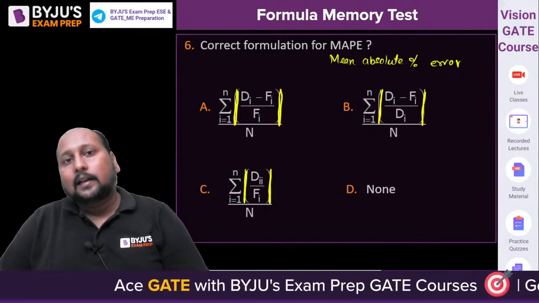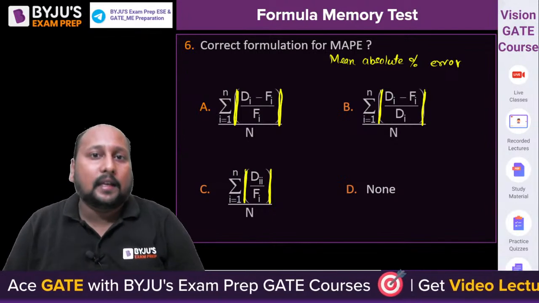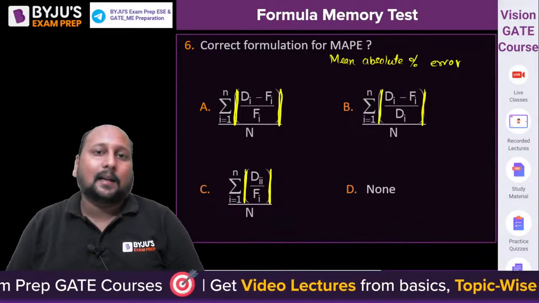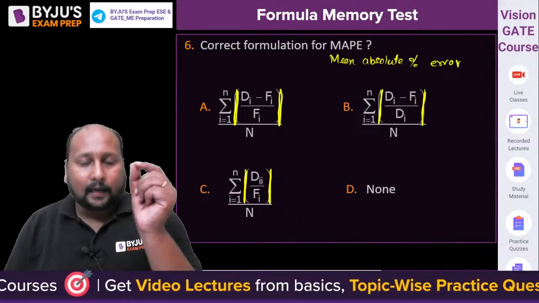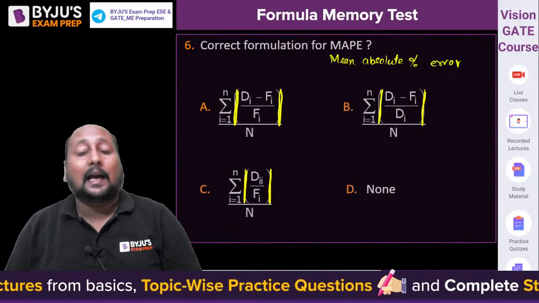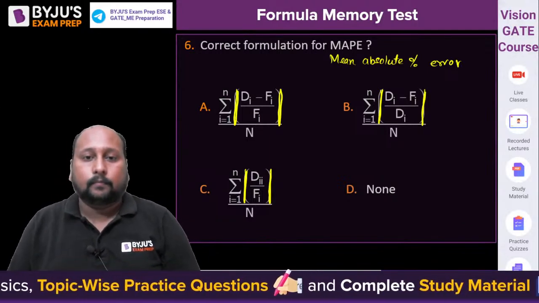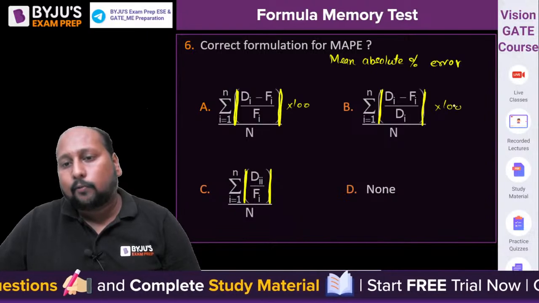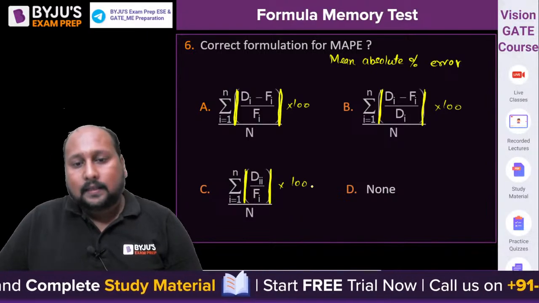Di is the demand, the actual demand. Fi is the forecasted value at any interval of time, right? And N is the number of data points that we have. So which of the following is the correct formulation for mean absolute percentage error? Definitely there will be into 100 also, into 100 because we are calculating in percentage. A, B, C or D.